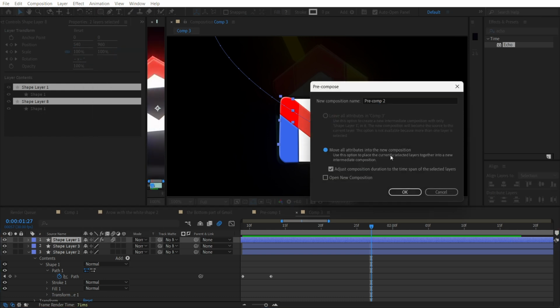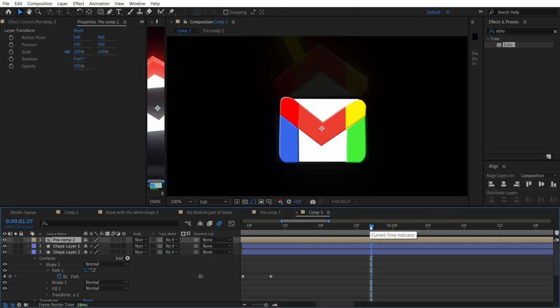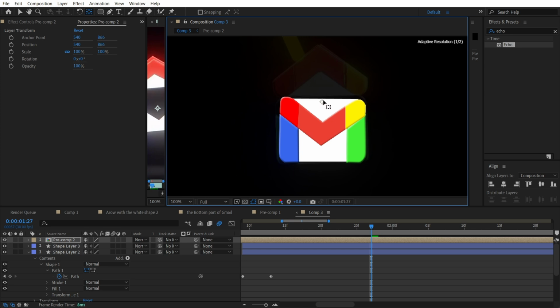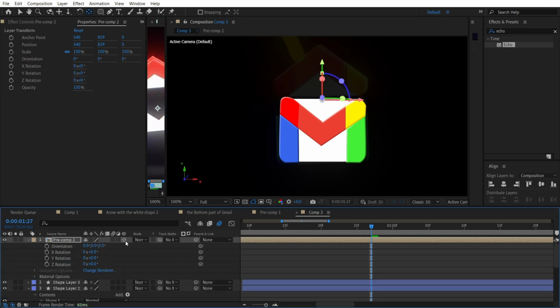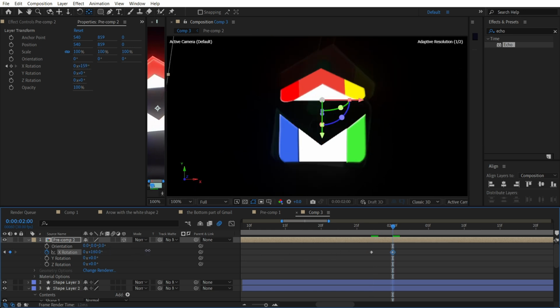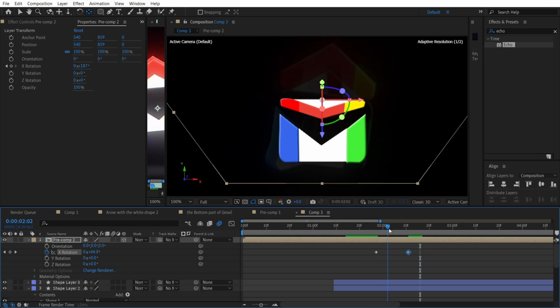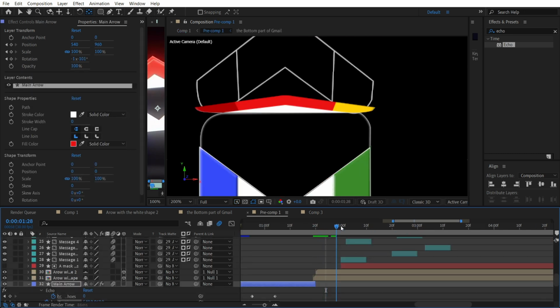Let's pre-compose both of them, and then of course we will name it. And guys, now we are going to adjust the anchor point, set it to the top, and here we are going to make it a 3D layer. Use the keyframe for your X rotation and make it in this way. So guys, you will open it in this way. That's how I made it over here.